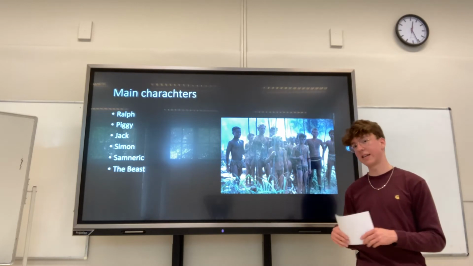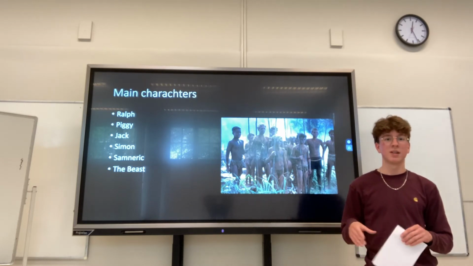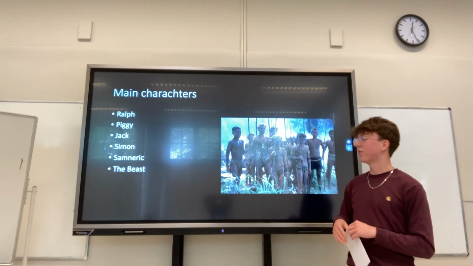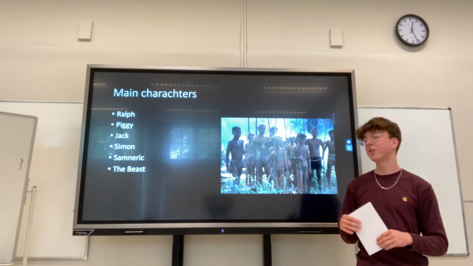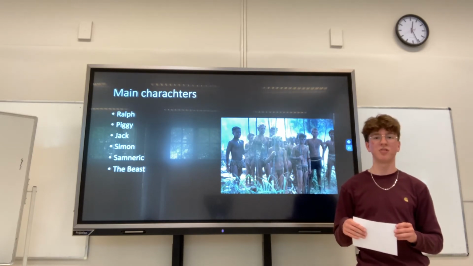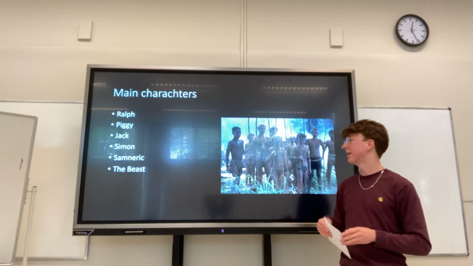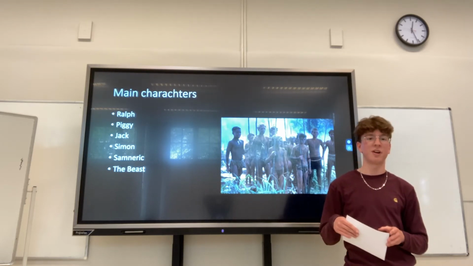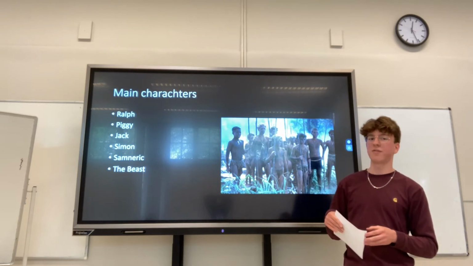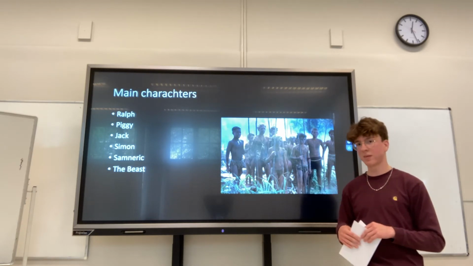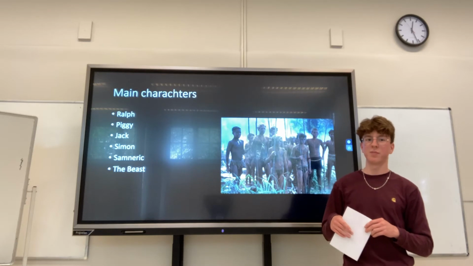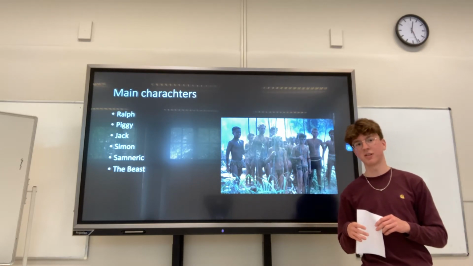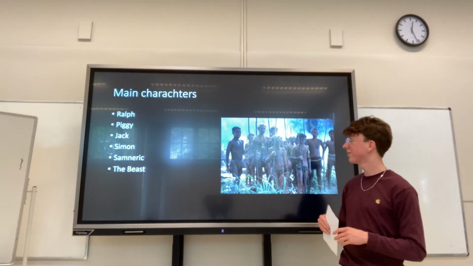Jack is the leader of the choir and the leader of the hunters on the island. Eventually he turns everyone against Ralph because he wants to take the lead and he wants to have fun on the island. Simon is a very silent kid and very loyal to Ralph. He is, but that eventually is the reason why he dies.